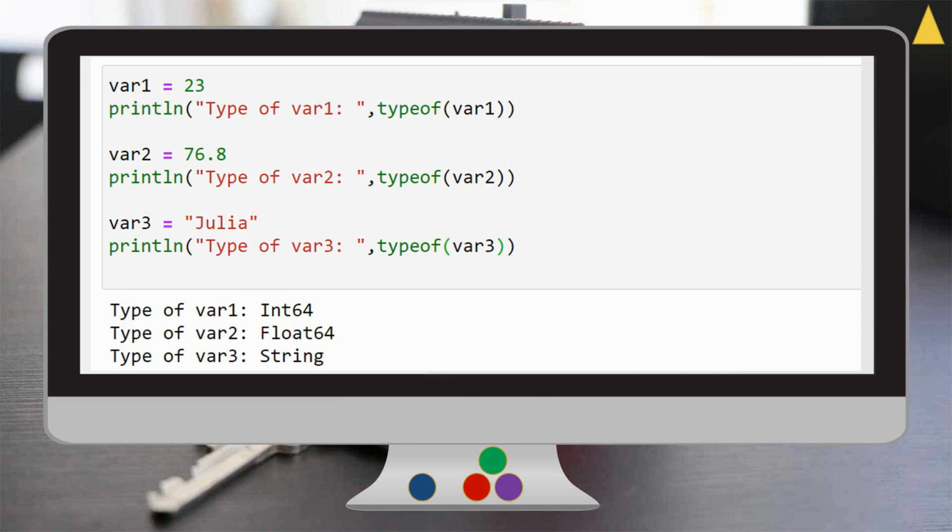In the same way, in the second example, 76.8 is assigned to var2, and the type of var2 automatically becomes Float64. That is also deduced during runtime by the type inference engine. The third variable var3 is automatically inferred as a string because we have assigned the string Julia to it.